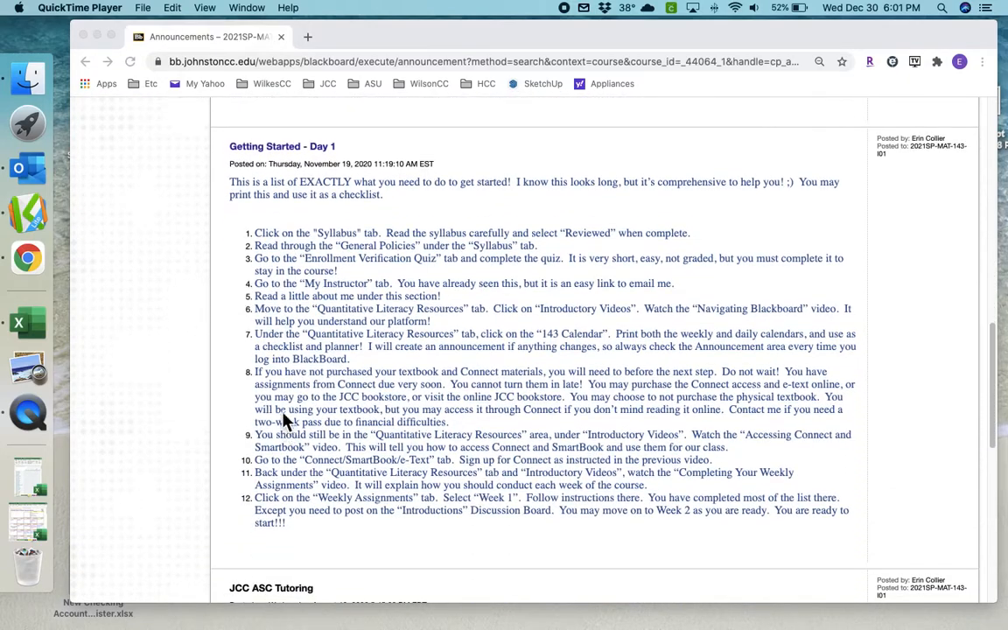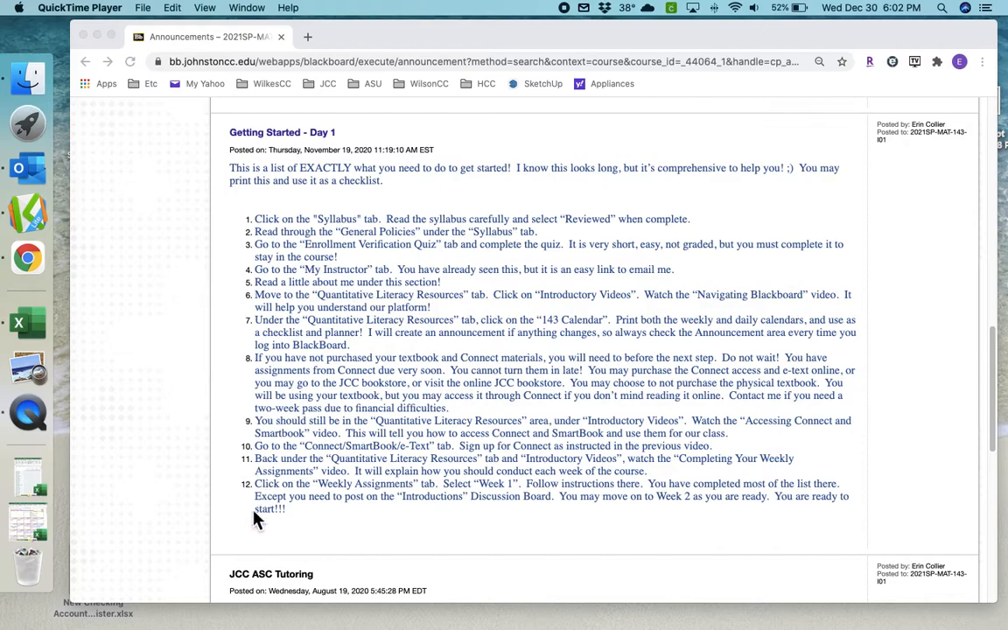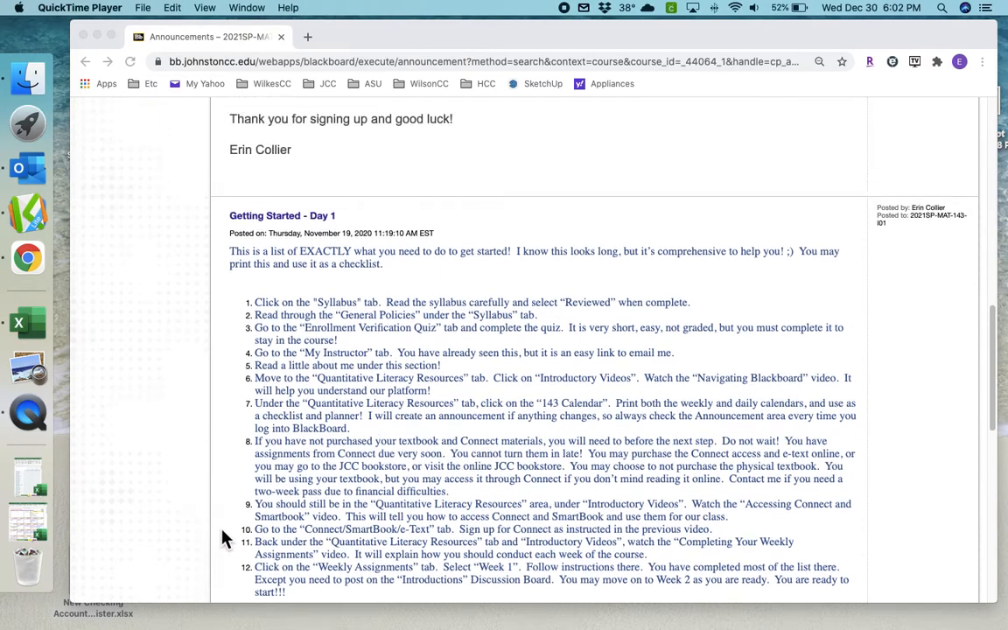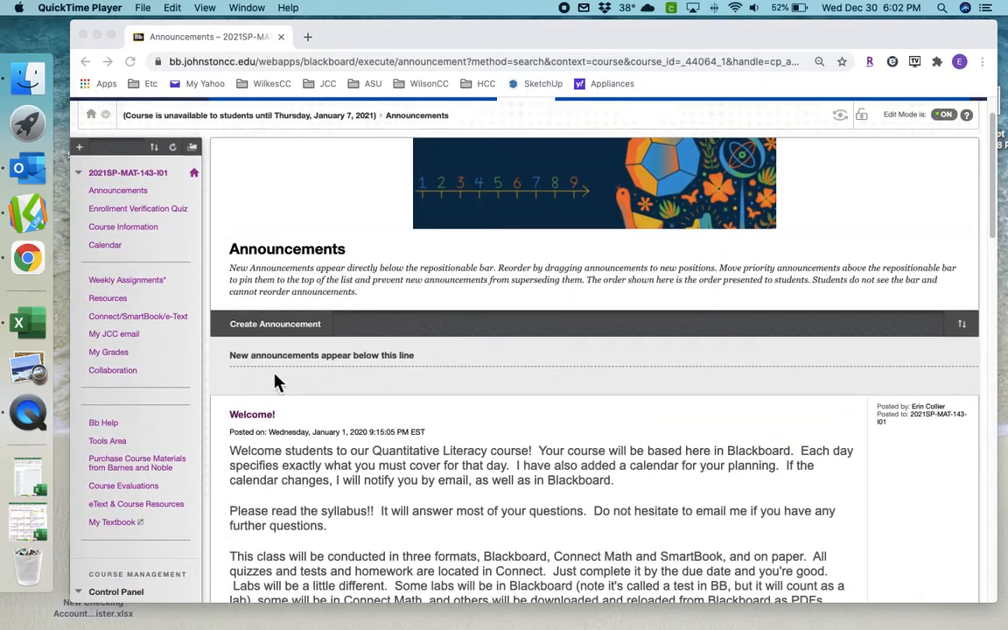And then I have a second announcement that says getting started, day 1. And this is a huge list of things that you need to do your first day. Now, they're not very time consuming, so don't worry about that. But you need to do things like read the syllabus and fill out the enrollment verification quiz, and we'll talk about all that. But it's all listed here so that you make sure you cover everything you need to the first day, okay? And then other announcements will be here throughout the semester.